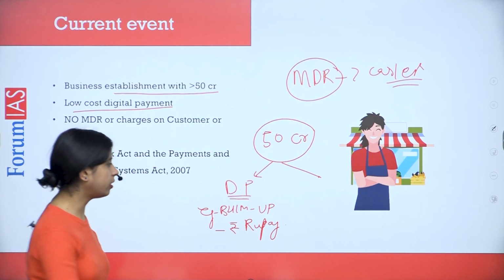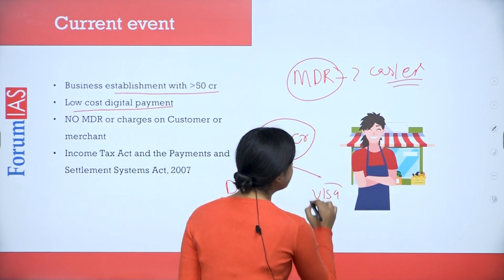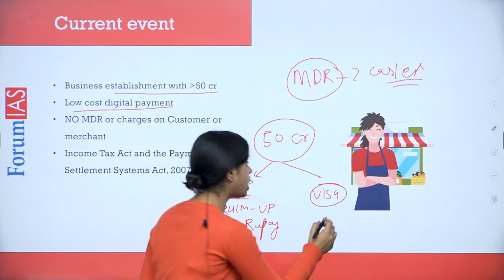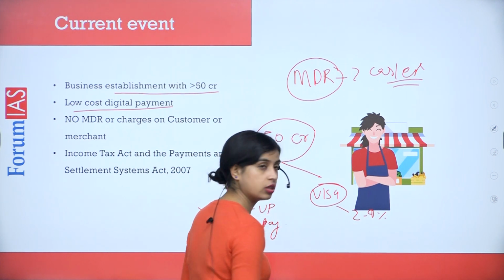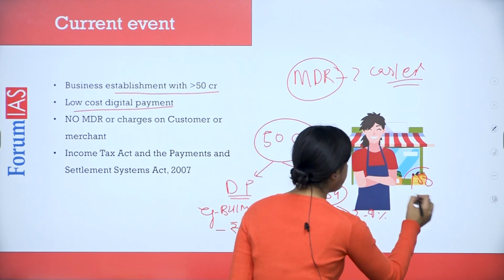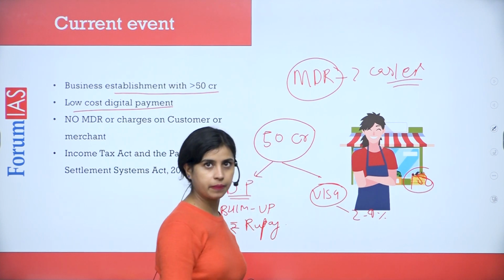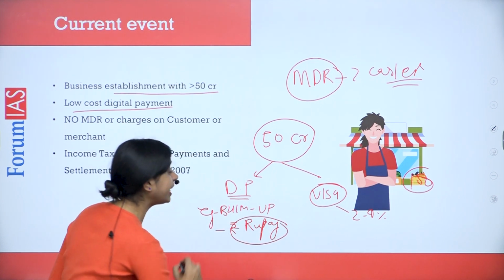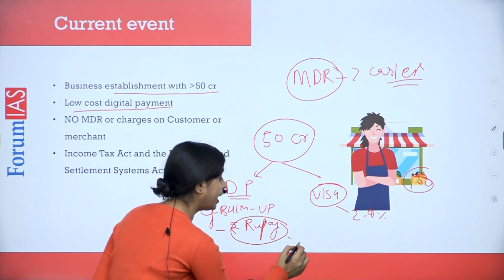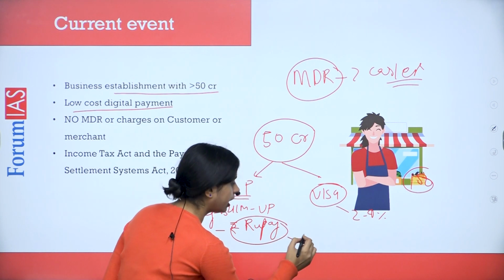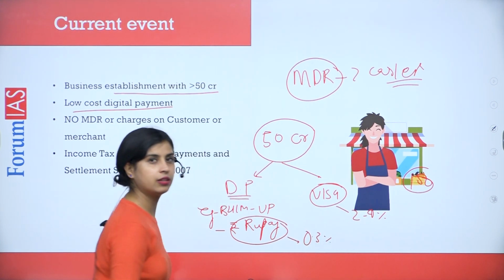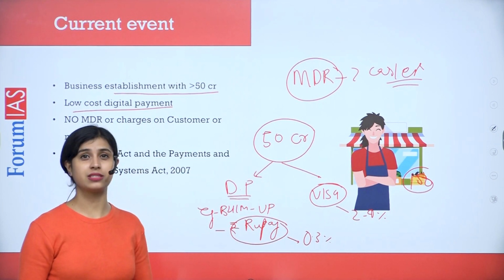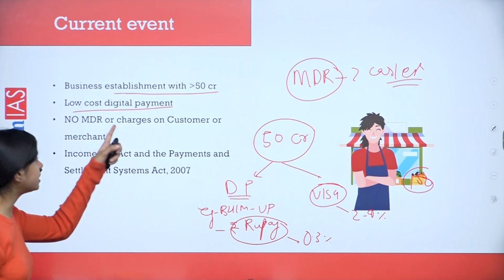Now, why are they low-cost? Take an example of Visa here. As I said, Visa was acting as an intermediary. Now, what amount does it charge? It charges 2 to 4% of the transaction, right? For 100 rupees, you're paying 2 to 4 rupees to Visa only. However, instead of Visa, if you use a RuPay card, which is an indigenous payment system, the charge is basically only 0.3%. There, you're paying 2 to 4%, whereas in the case of RuPay, you'll be paying only 0.3%. This is an example of a low-cost digital payment method.